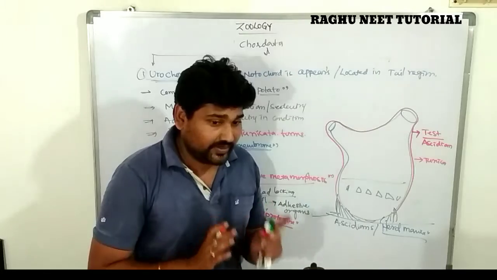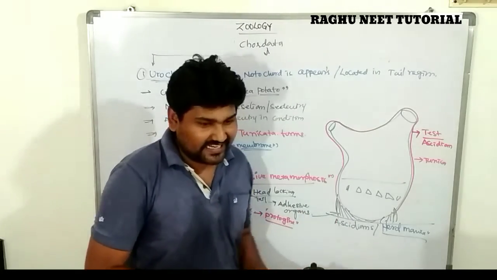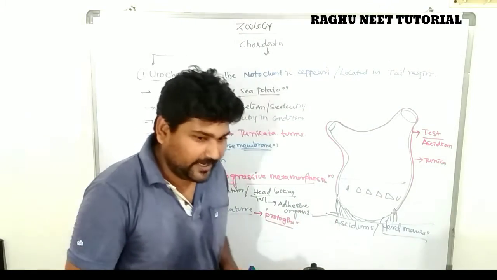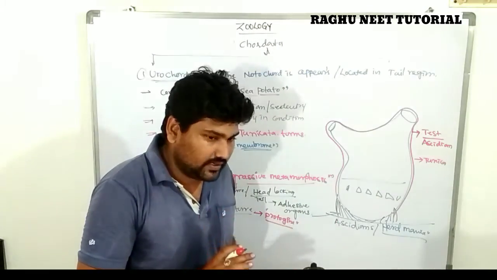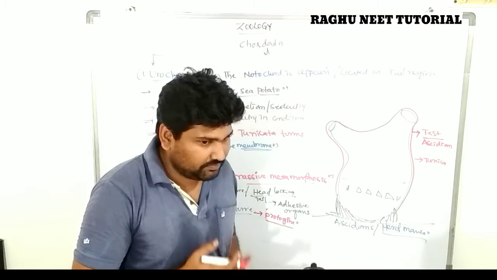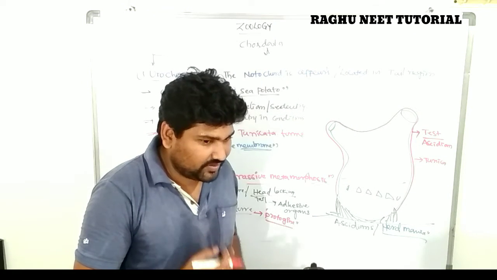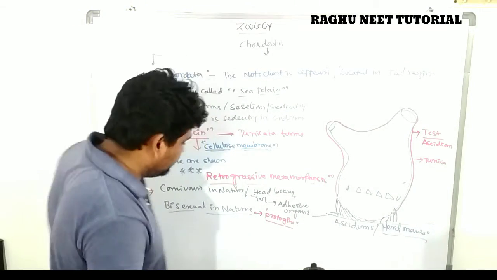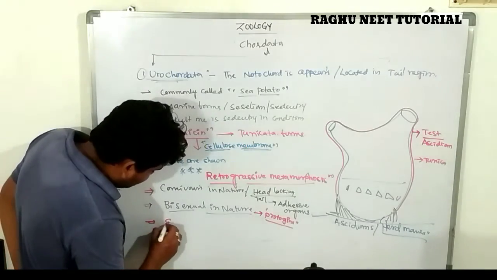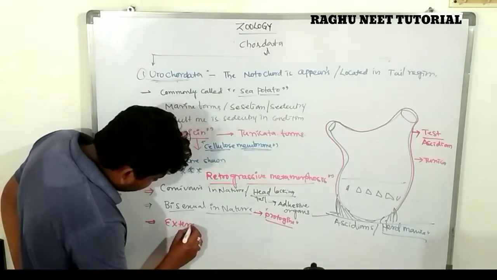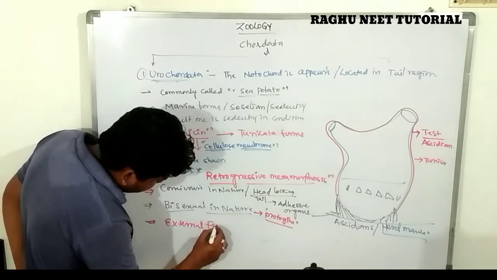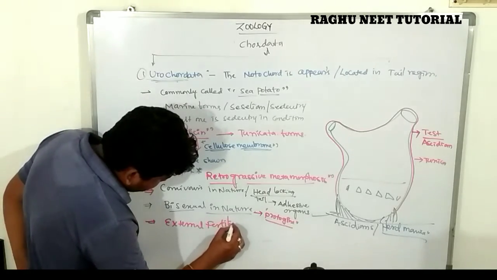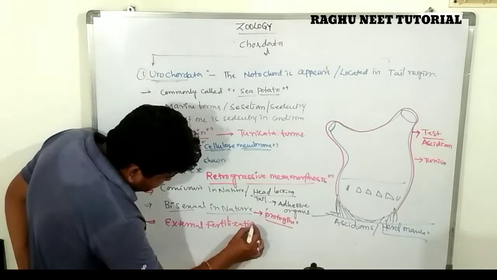Protogyny is nothing but the maturation of the ovum before the sperm. That condition is called protogyny. The fertilization is external fertilization.